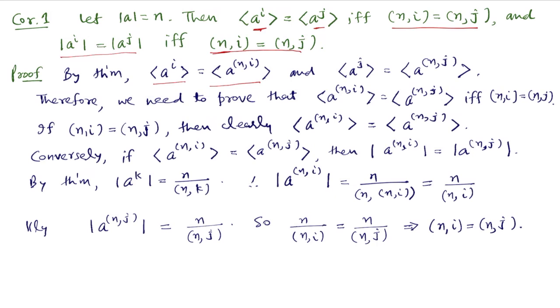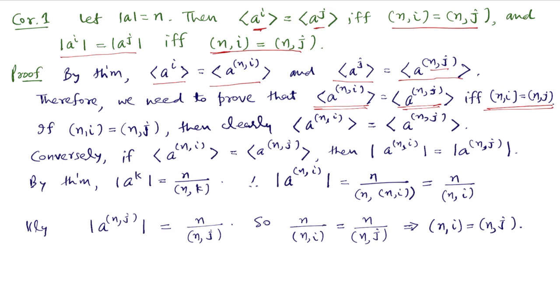And similarly, the cyclic group generated by a to the power j is the same as the cyclic group generated by a to the power GCD of n and j. So to prove the result, we have to prove that these two cyclic groups are the same if and only if GCD of n and i and GCD of n and j are the same.